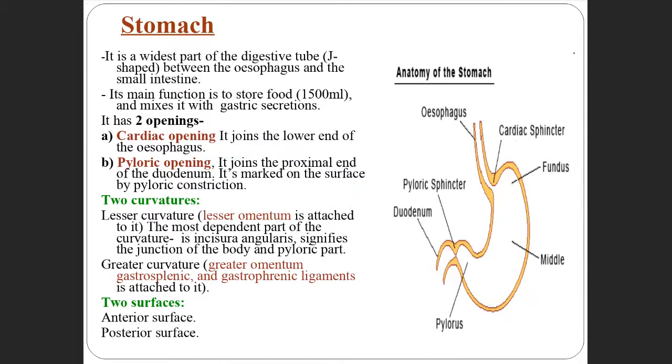Now the curvatures. What are the curvatures? This is the lesser curvature, and this is the greater curvature of the stomach. And what structure is present in the lesser curvature?